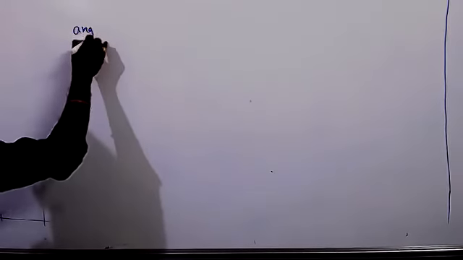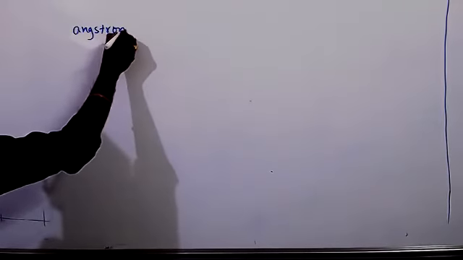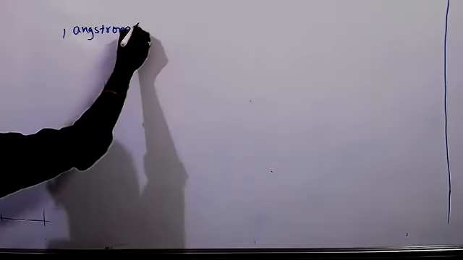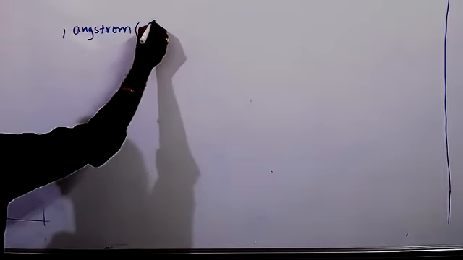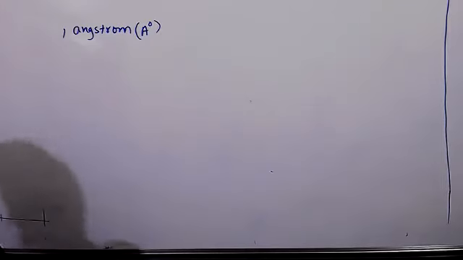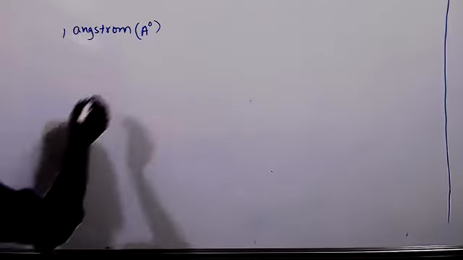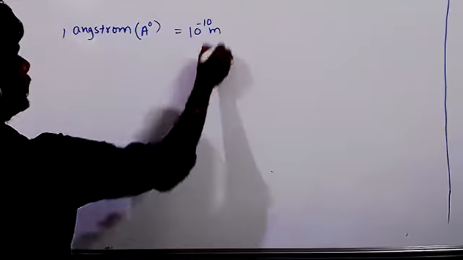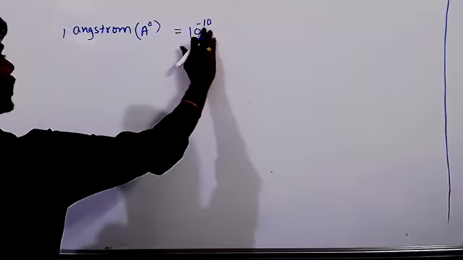One of the practical units of length is the angstrom. We will represent it with the letter A with a naught. 1 angstrom equals 10 to the power of minus 10 meters.